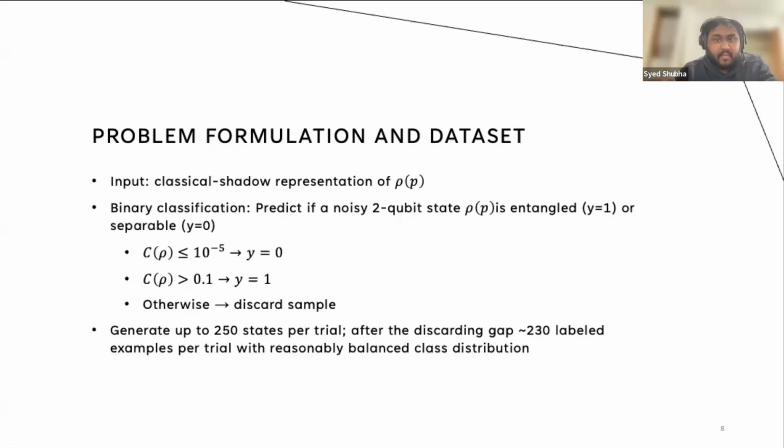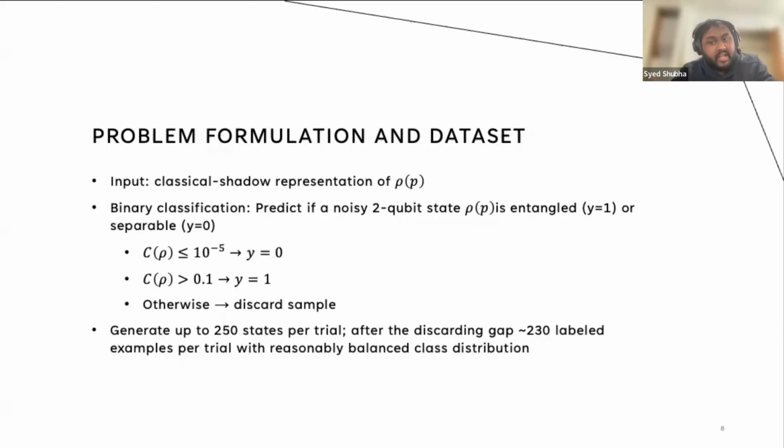Each data point in our dataset is a noisy two-qubit state rho drawn from the Werner family and passed through the classical shadow pipeline. The model never sees the full density matrix. It only sees the classical feature vector. The task is simple binary classification: label 1 if entangled, label 0 if separable. The main constraint here is that we generate only 250 candidate states per trial, and we take only 25 snapshots per classical shadow for each state. So we are intentionally in a low-data, low-shot regime to emulate realistic hardware constraints.